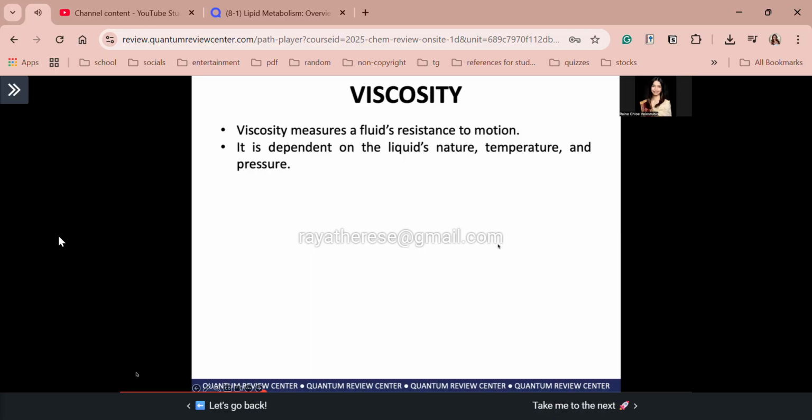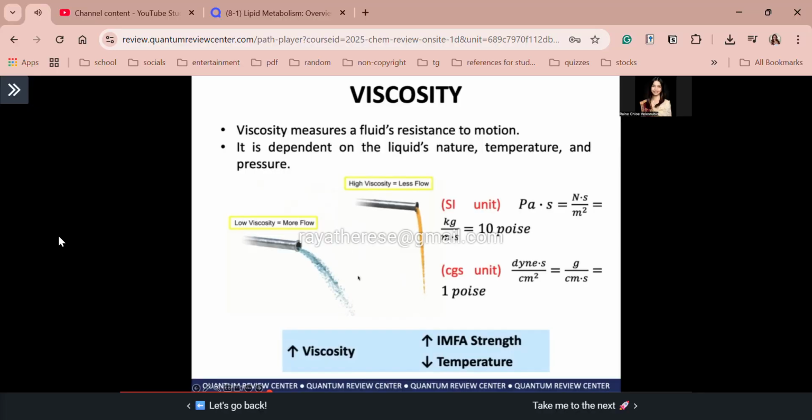So the viscosity is dependent on the liquid's nature, temperature, and pressure. Okay? So for example, yan. Pag sinabi natin guys, low viscosity, edi mas nag-flow yung liquid. Pero pag high ang viscosity, then there is less flow. Okay? Because we have a resistance to motion because of the friction between the liquid particles. Okay? And the cohesive forces between the liquid particles. Okay? So with that guys, what are the trends? Okay, here. The higher the viscosity, the stronger the IMFA strength, and the temperature is lower. Okay? Later, makikita natin yan.